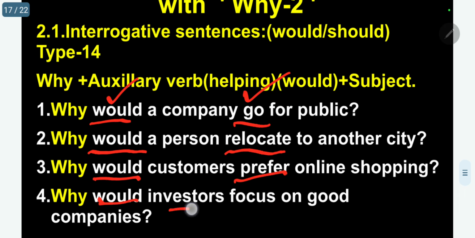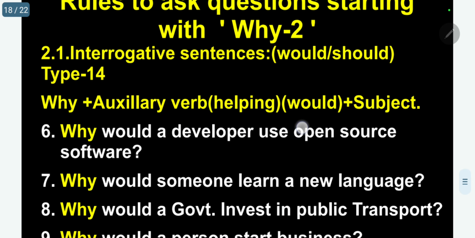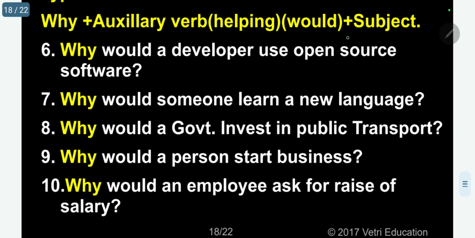The next one. Why would schools implement e-learning tools? Implement is the main verb, would is your auxiliary. So, 5 more. 6. Why would a developer use open source software? Use is the main verb, would is the auxiliary.